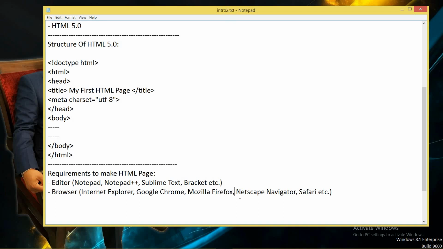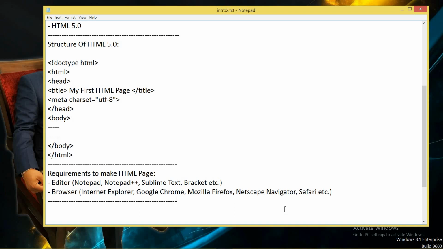Okay, whenever you write the code in HTML, you should see the output in two browsers, not in a single browser. Why so? Because there are browser compatibility issues. So it means you check that your output looks similar in all the browsers. At least see the output in two different browsers. I prefer Google Chrome and Mozilla Firefox. Now this is the small introduction of your HTML.